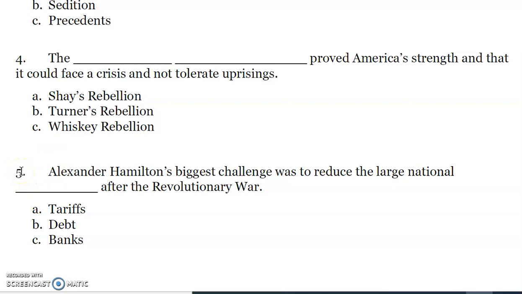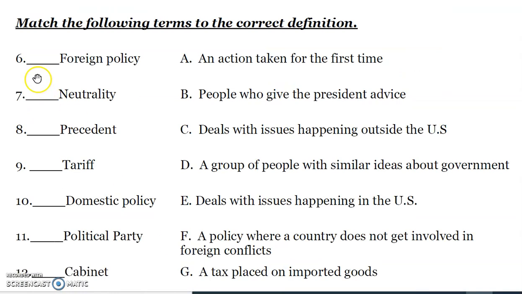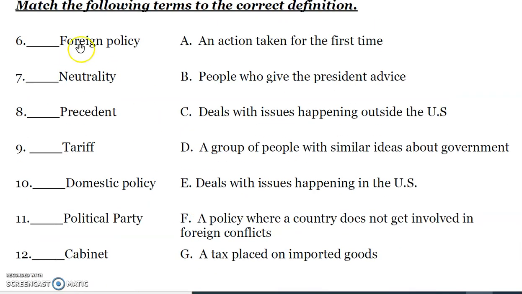Number 5. Alexander Hamilton's biggest challenge was to reduce the large national blank after the Revolutionary War. A. Tariff, B. Debt, C. Banks. Now we're going to match these up. Use each one once. The words over here are foreign policy, neutrality, precedent, tariff, domestic policy, political party, cabinet.